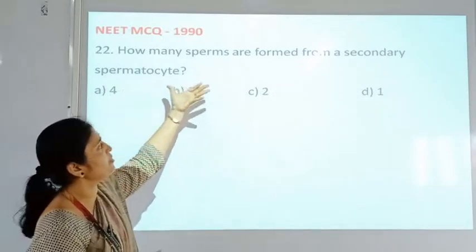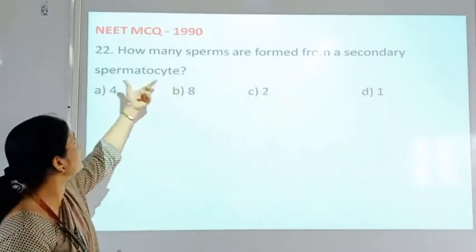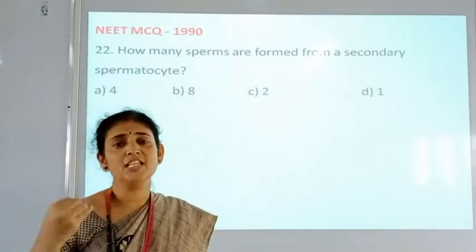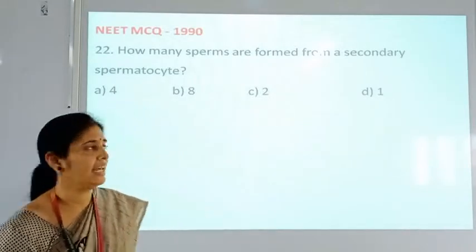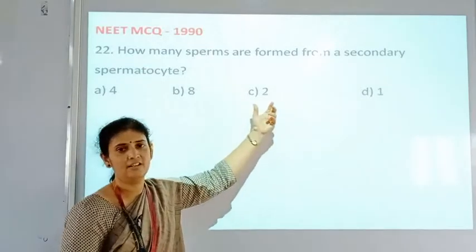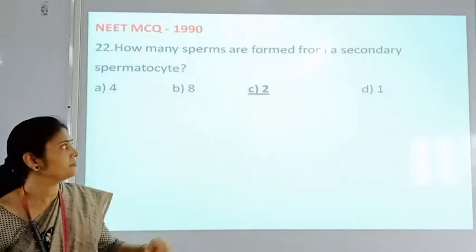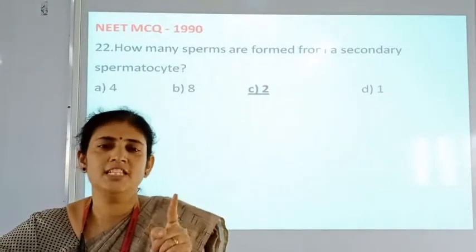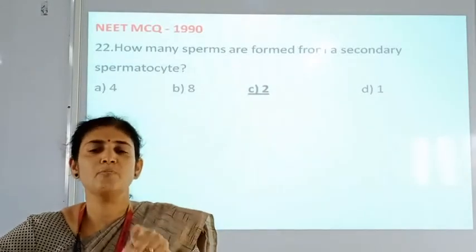Now, how many sperms are formed from a secondary spermatocyte? Can you guess the answer? Yes. So here 2, because one spermatogonium is responsible for production of one primary spermatocyte.